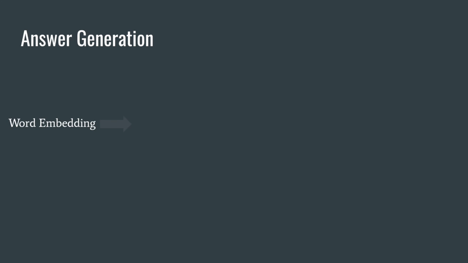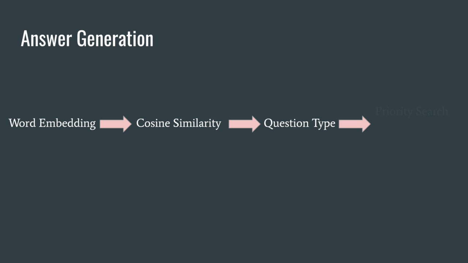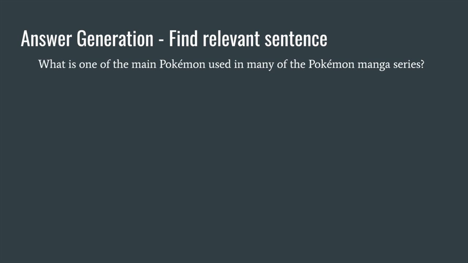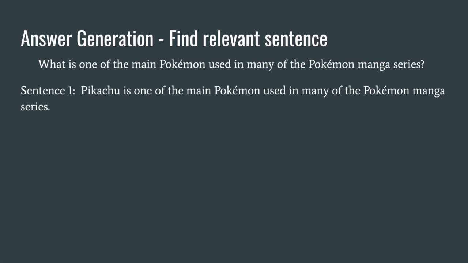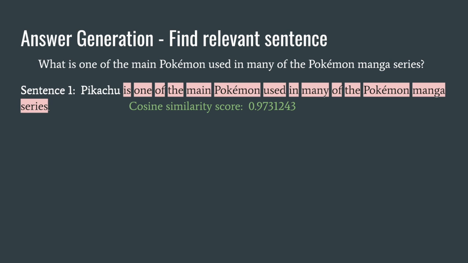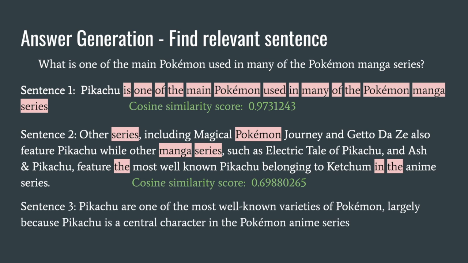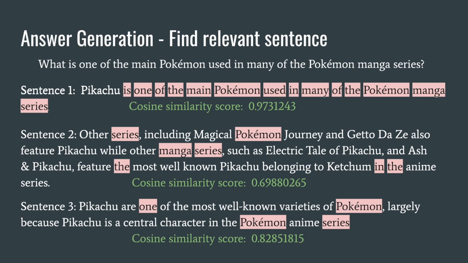For answer generation, we roughly followed this workflow. We first used word embeddings and cosine similarity to identify the most relevant sentences, and then we split the question based on question type into two different types of search. For finding the most relevant sentence, we used word embeddings to identify words in potential sentences that are similar to the question. We then used cosine similarity to assign similarity scores to these sentences and picked the most similar sentence as the sentence we will be operating on.